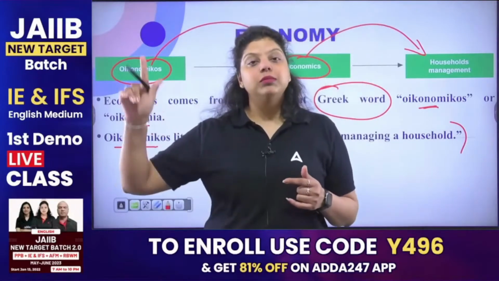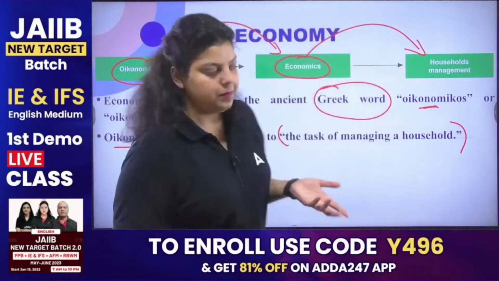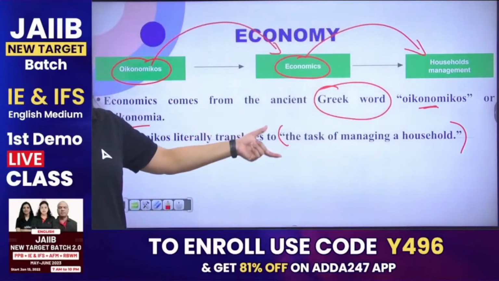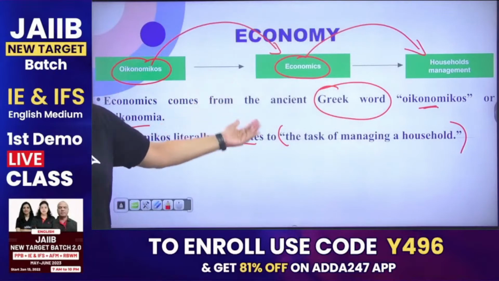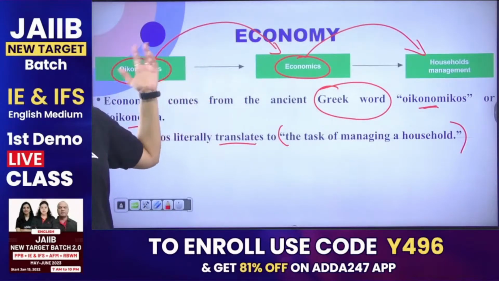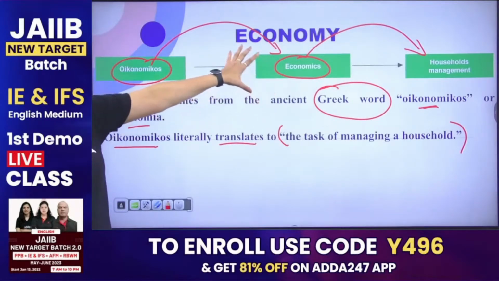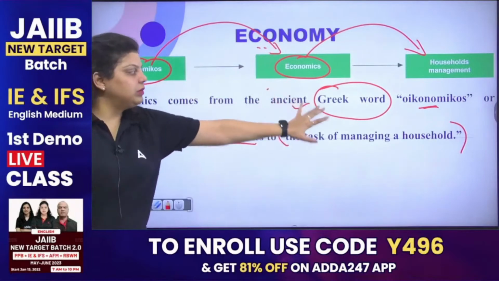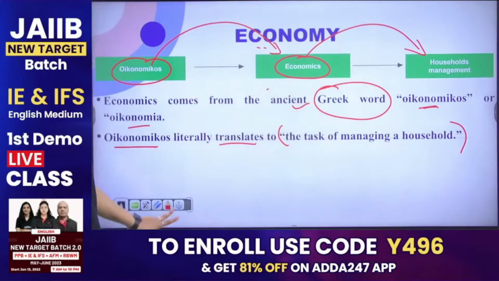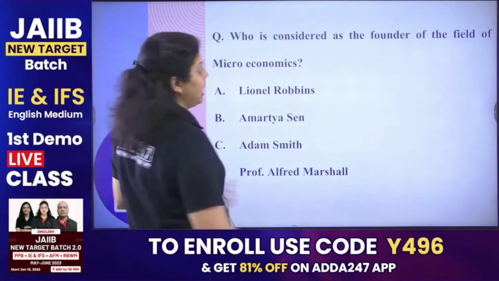It has been taken from the Greek word oikonomikos, or you can call it oikonomia. Okay, it means managing your household. It means how you are managing your country, how you are allocating your resources in such a way that your country's needs will be fulfilled. That is known as economics. Okay, and this is what we have taken from the Greek language. Clear? Next.